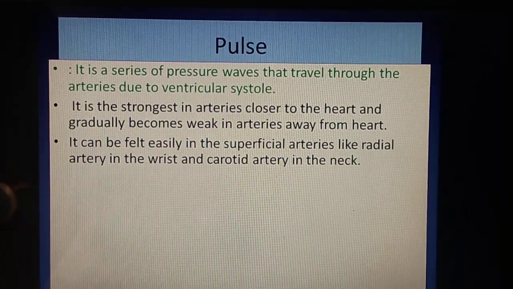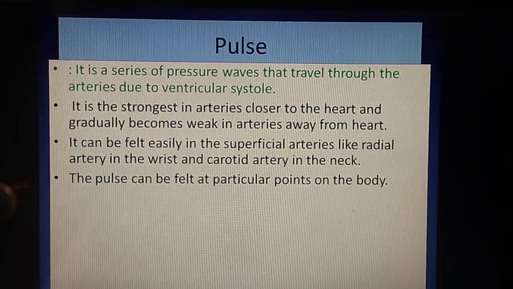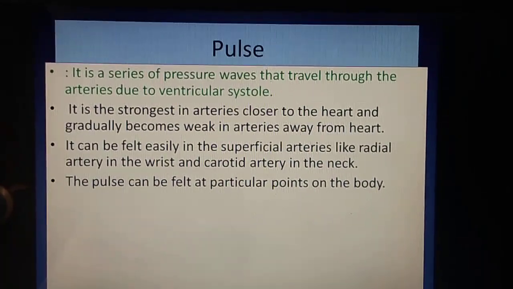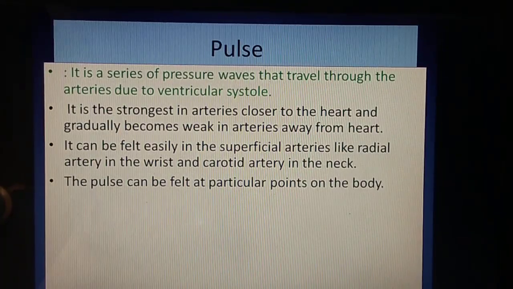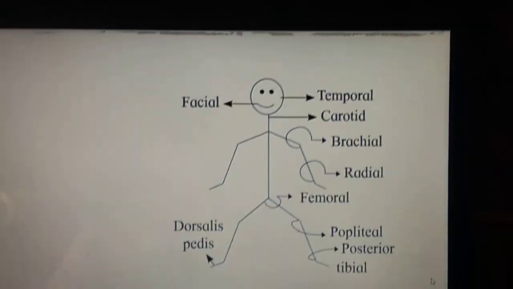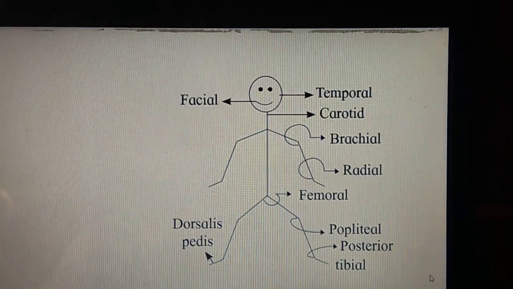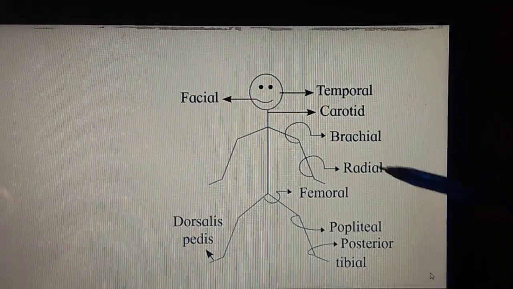Besides that, the pulse can be felt at particular points on the body, as shown in the diagram. These are the pulse points present in the body.